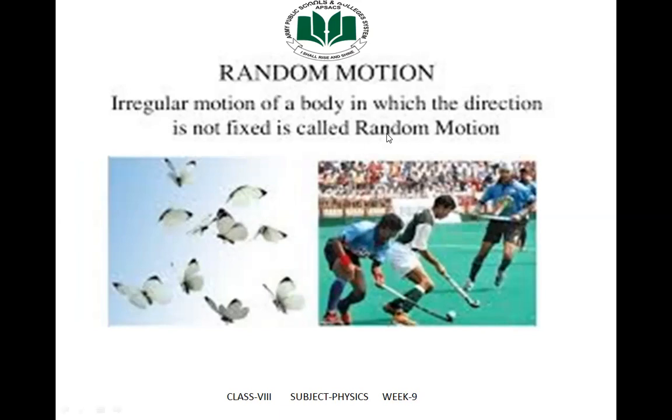You can see in these slides, irregular motion of a body in which the direction is not fixed is called random motion. A bird is flying, a butterfly is flying in the air. The movement of a butterfly is random motion, and the movement of the ball due to the hockey stick is random motion. Now I will share an animation about random motion that will be more helpful for you to learn.